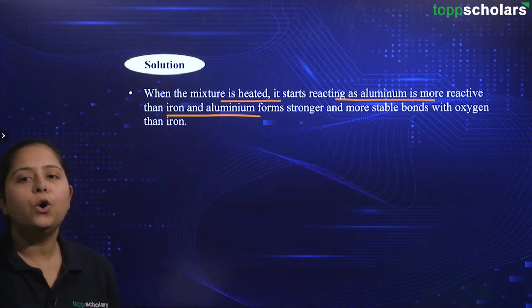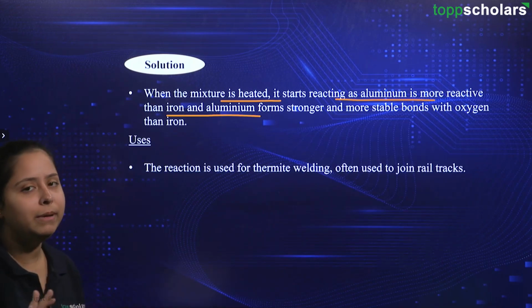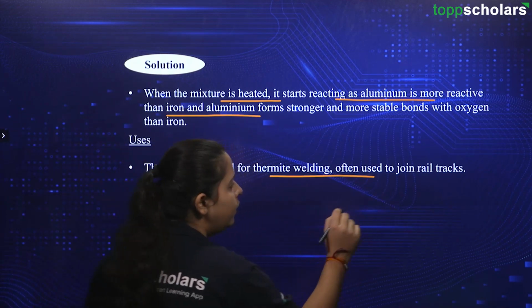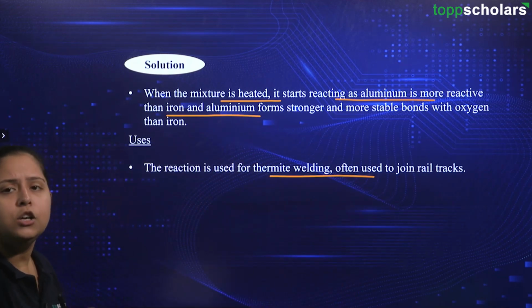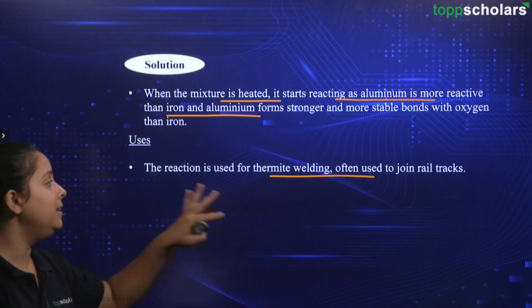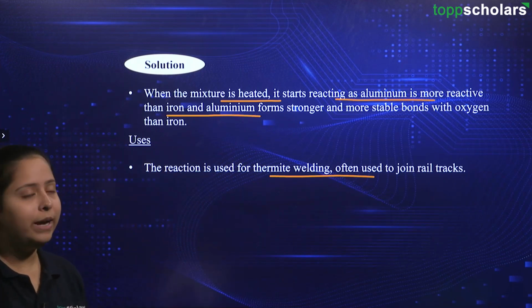Alright. So, coming back to our solution part, the next thing is, what are the uses that are being asked to you? The reaction is used for thermite welding, often used to join the rail tracks. So, whenever there is breaking or there are cracks in rail tracks, then this reaction is used for joining those railway tracks.